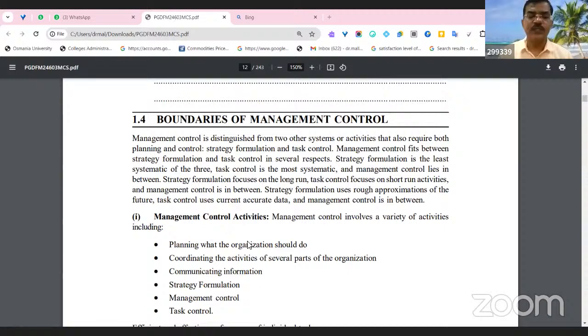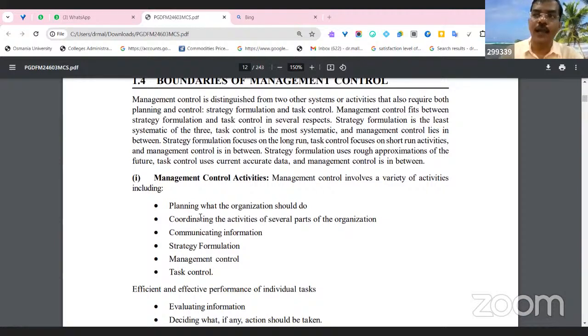So, what are the boundaries of management control system? They need to fix their own boundaries, right? Management controls all activities of the firm, like planning what the organization should do and what it should not do. The planning is also up to a certain level. The firm can say that the present turnover is 100 crores. They can't fix 50,000 crores for the next 5 years. It's not possible. They can plan according to the firm's requirement. The planning should at least be reachable, right? They can't fix a target from 100 crores turnover to 50,000 crores turnover in a very short period.